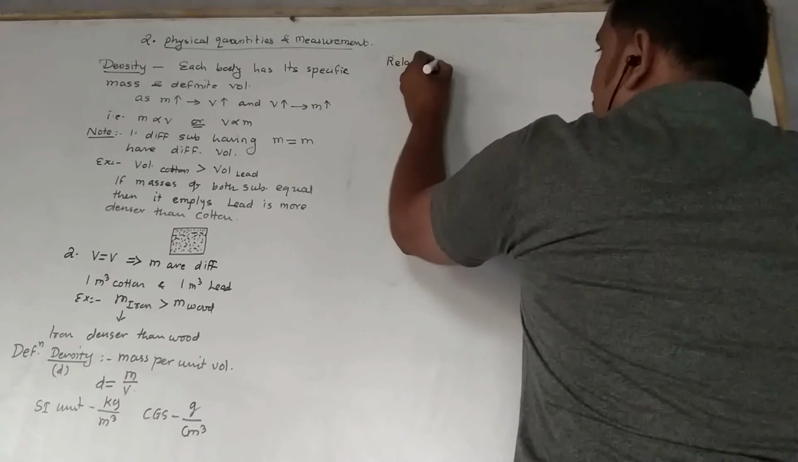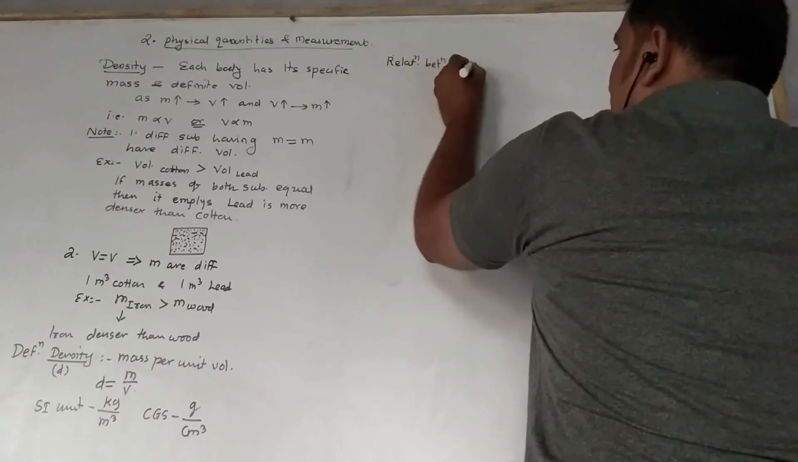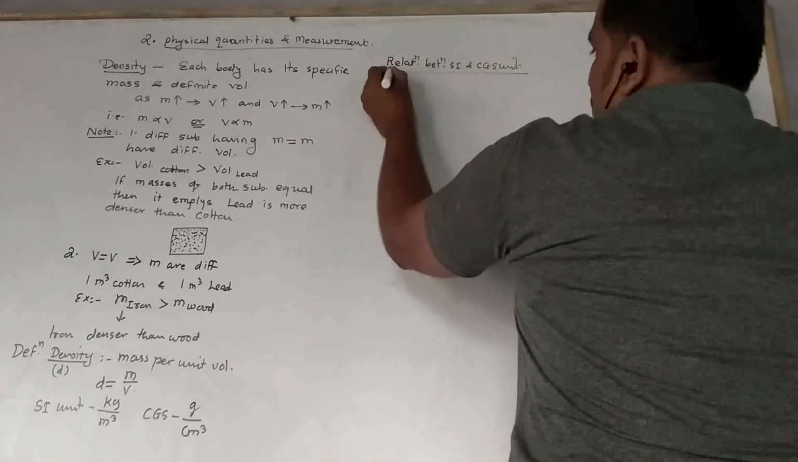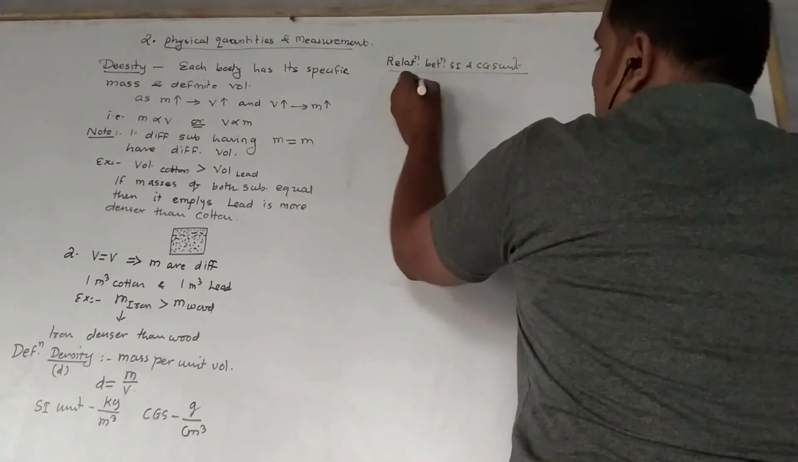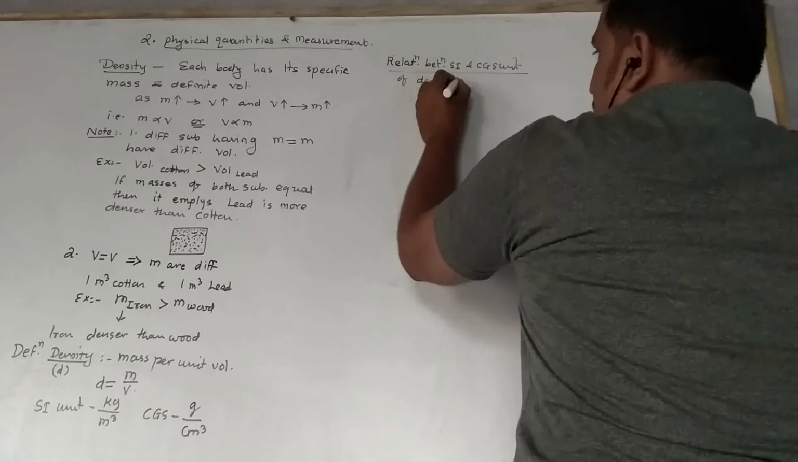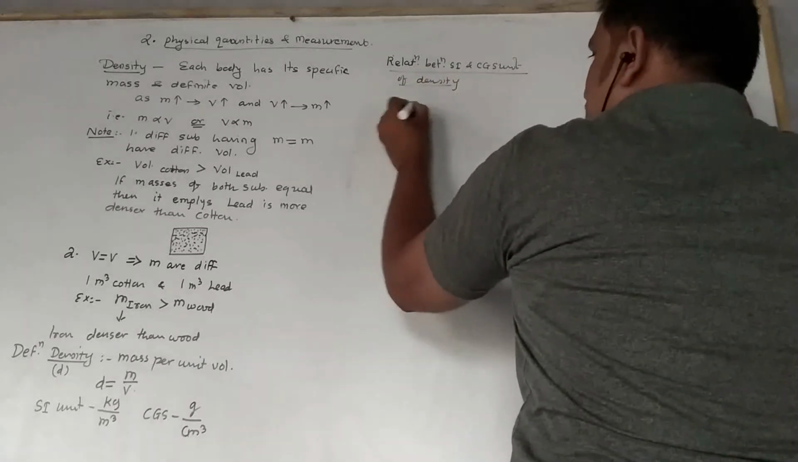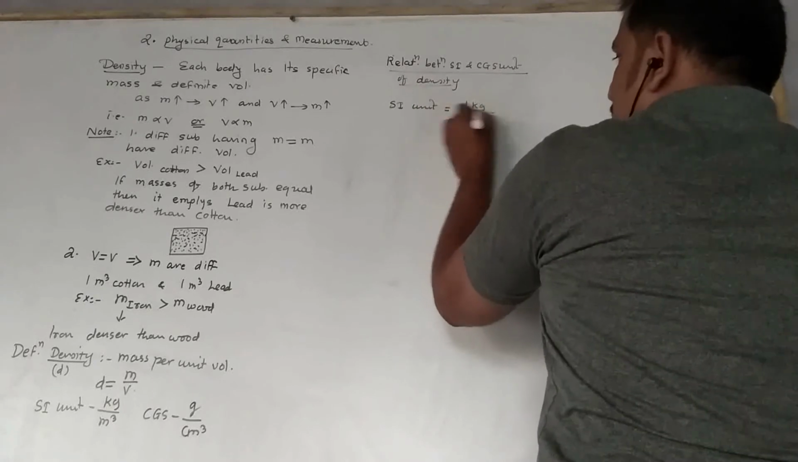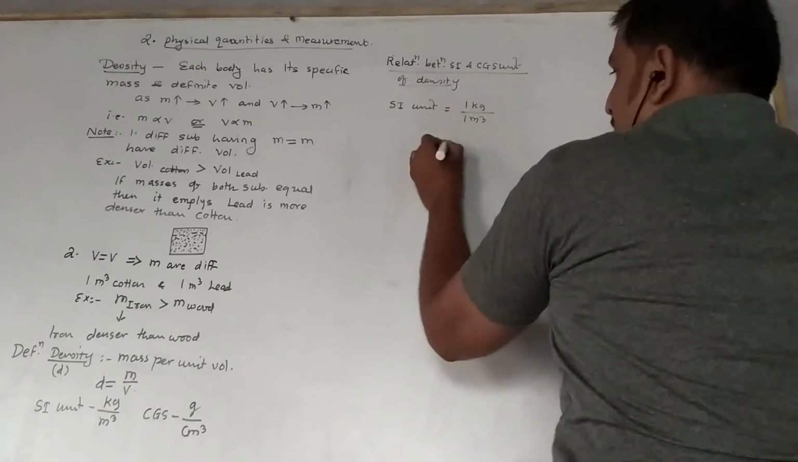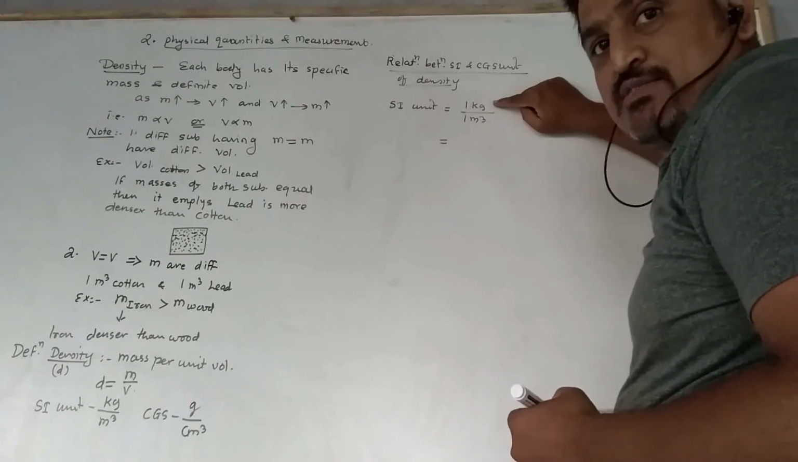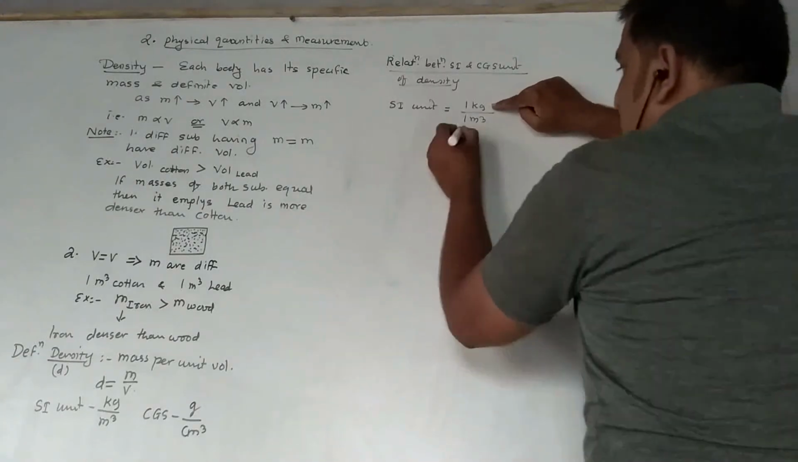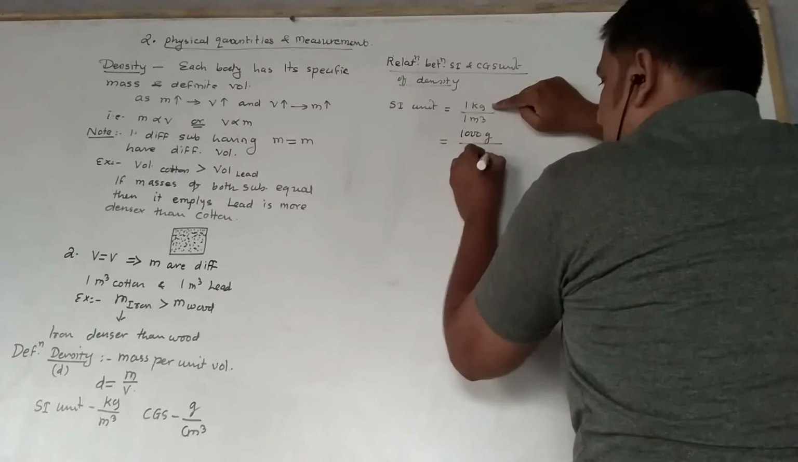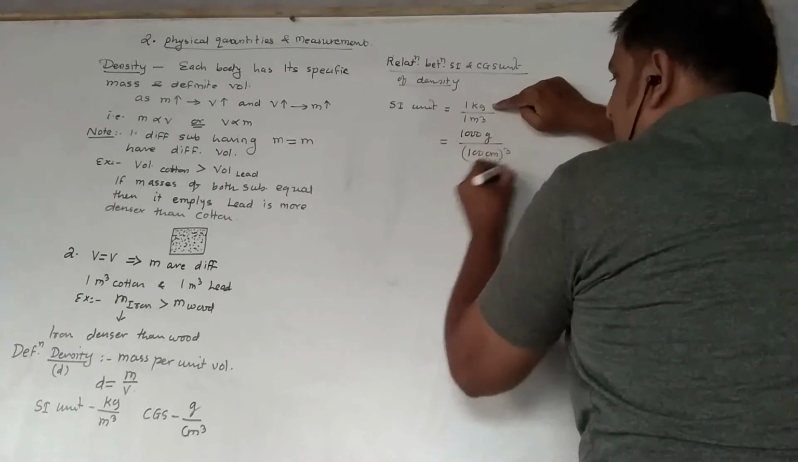Relation between SI and CGS unit of density. Now we know that SI unit is 1 kg per 1 meter cube. I can write this 1 kg as 1000 gram and 1 meter as 100 centimeter and bracket cube.